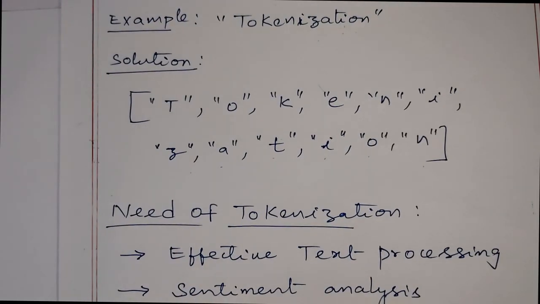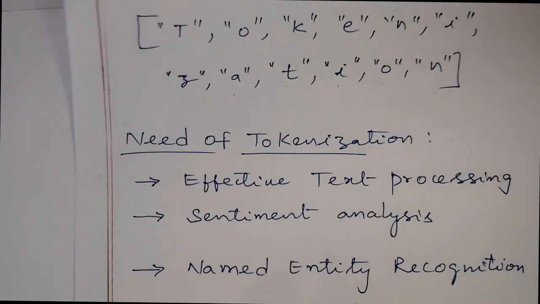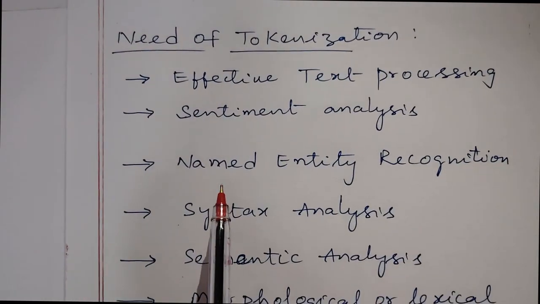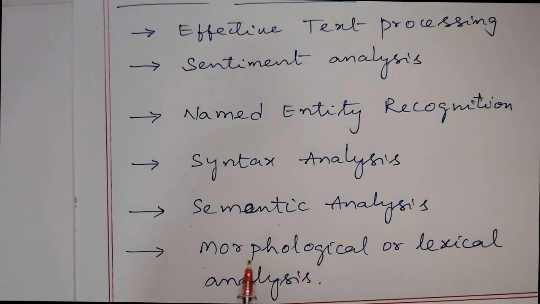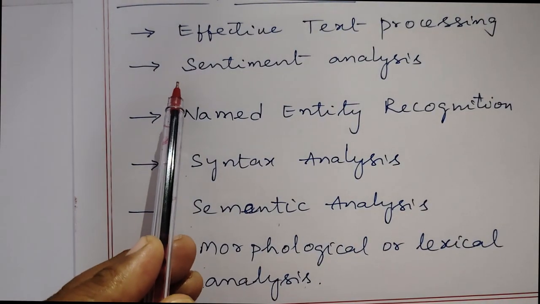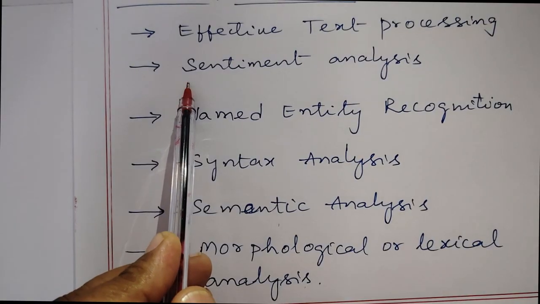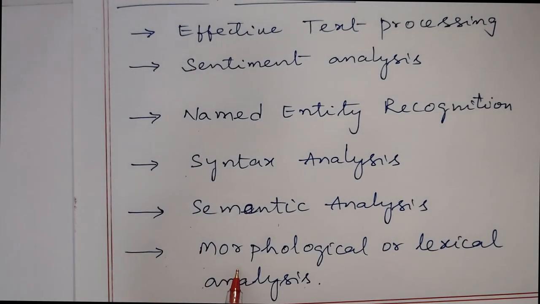Now, what is the need of tokenization? It is needed for effective text processing, and as I mentioned, sentiment analysis. The third one is named entity recognition, then syntax analysis, semantic analysis, and finally morphological or lexical analysis. We studied sentiment analysis in the previous video, and we are going to study named entity recognition, syntax analysis, semantic analysis, and finally lexical analysis through examples and by solving problems.